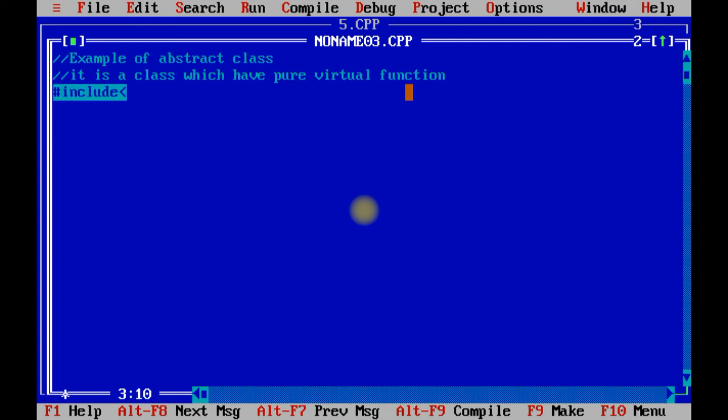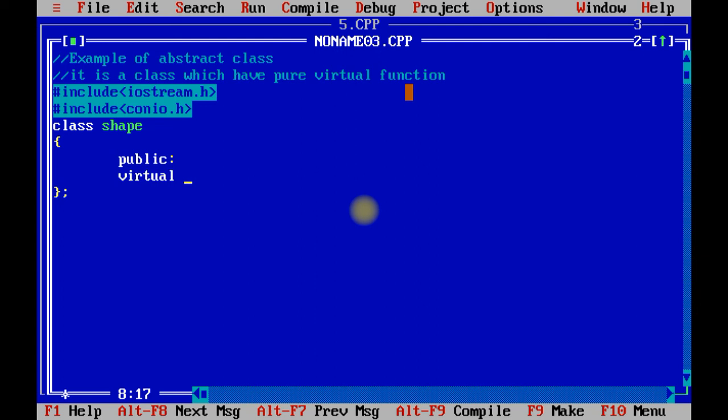It has include iostream.h, include conio.h, class shape, that is the name of the class, which contains pure virtual functions: virtual void area equals to 0, virtual void input equals to 0.